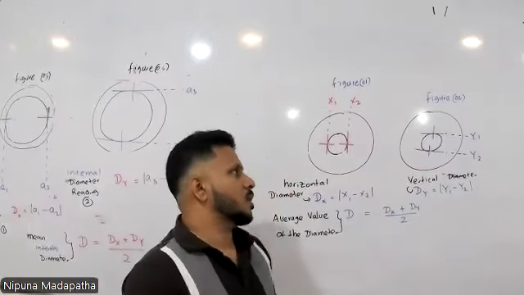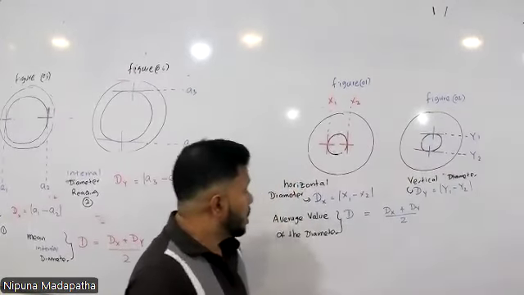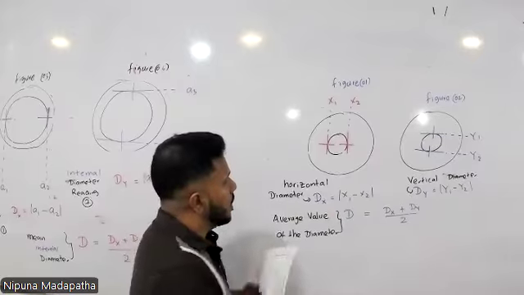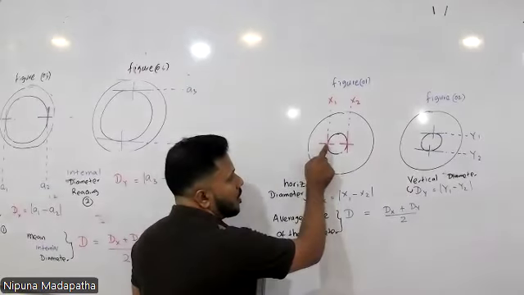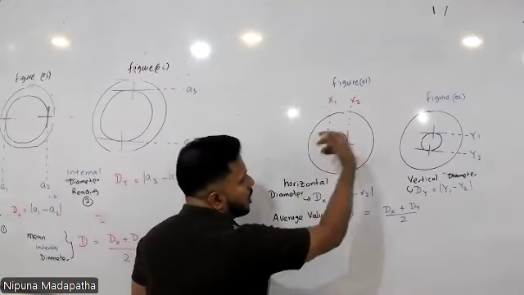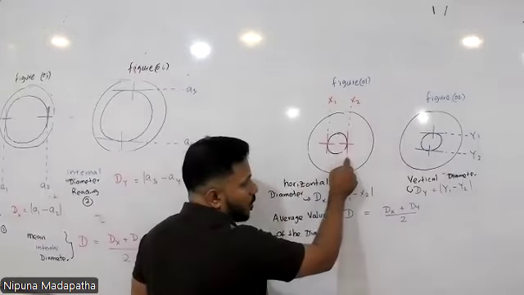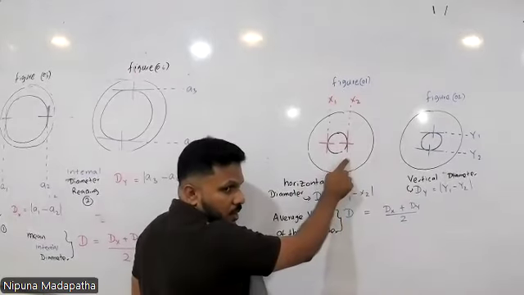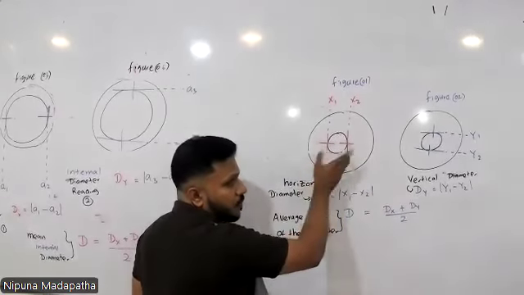Right? Then my next question is, here the first reading has been taken at this position. Then the crosswires have moved to the right side to get this second reading, right?